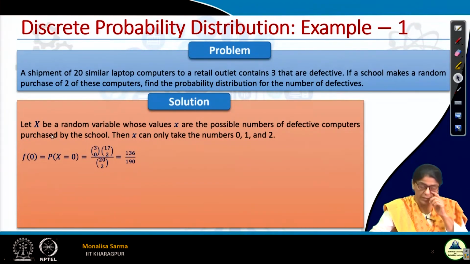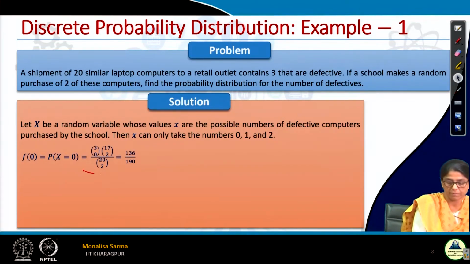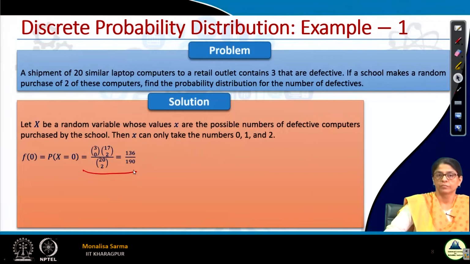What we want to see is 0 defective. That means in 20 there are 3 defectives. How many non-defectives are there? Non-defectives are 17, and we want to find the probability of picking 0 defective. That means the 2 computers we have purchased come from the good ones, the good 17. So it is 3C0 into 17C2 over 20C2.